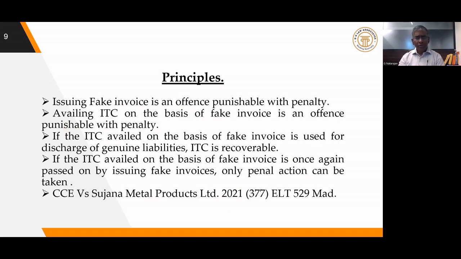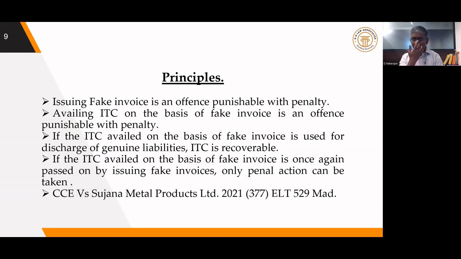But if that person has not used the ITC for paying any tax liabilities, and in turn has again issued fake invoices, in that case, such a person can be penalized once for taking credit on the basis of fake invoices, and again for the offense of issuing fake invoices, but there can be no demand of tax or recovery of ITC in the hands of such a person.